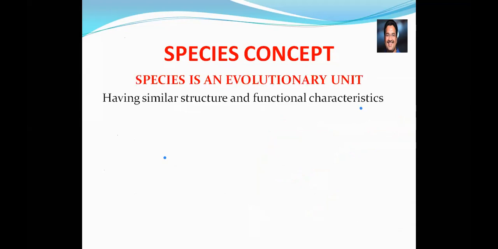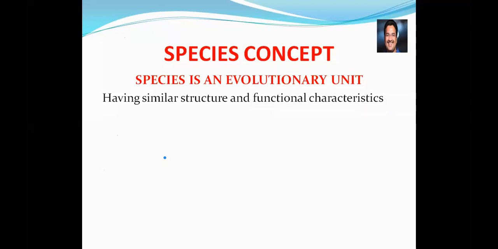Okay. Next, species is an evolutionary unit. That means having similar structure and functional characteristics, we say the species is an evolutionary unit, because the structure and functional characteristics are the same.